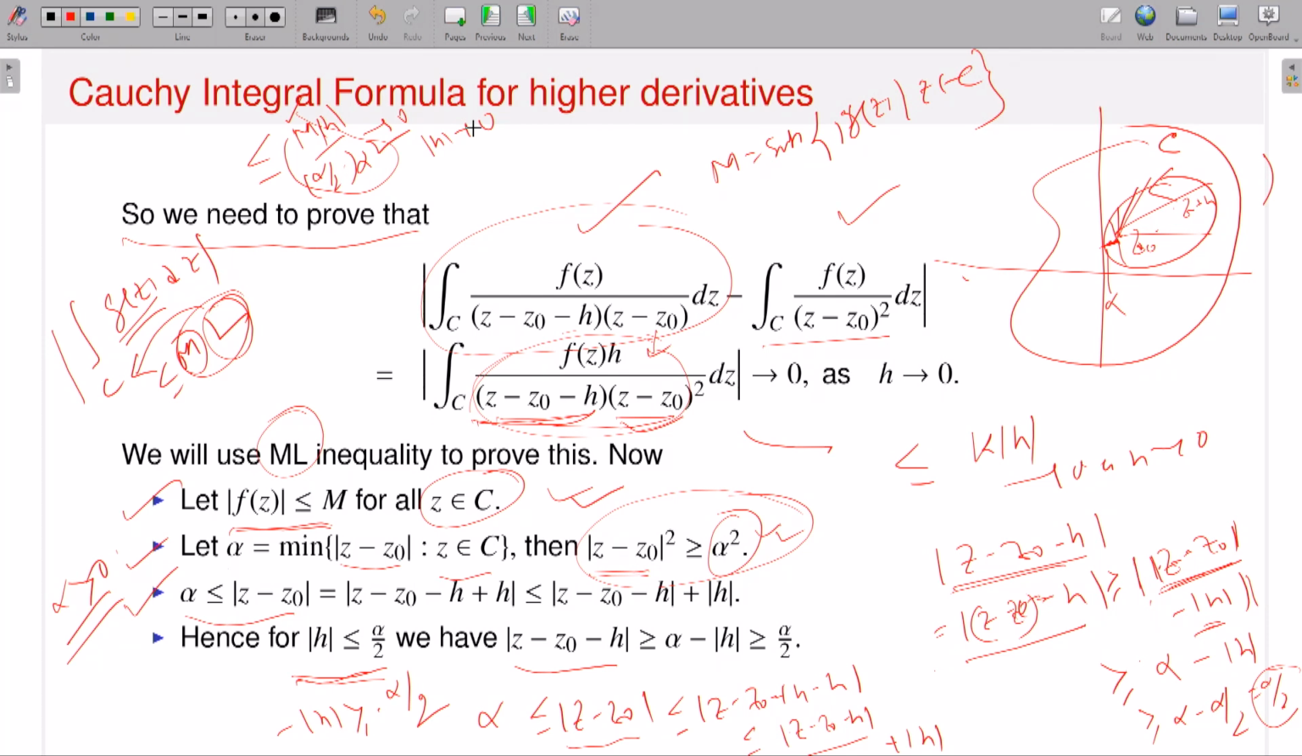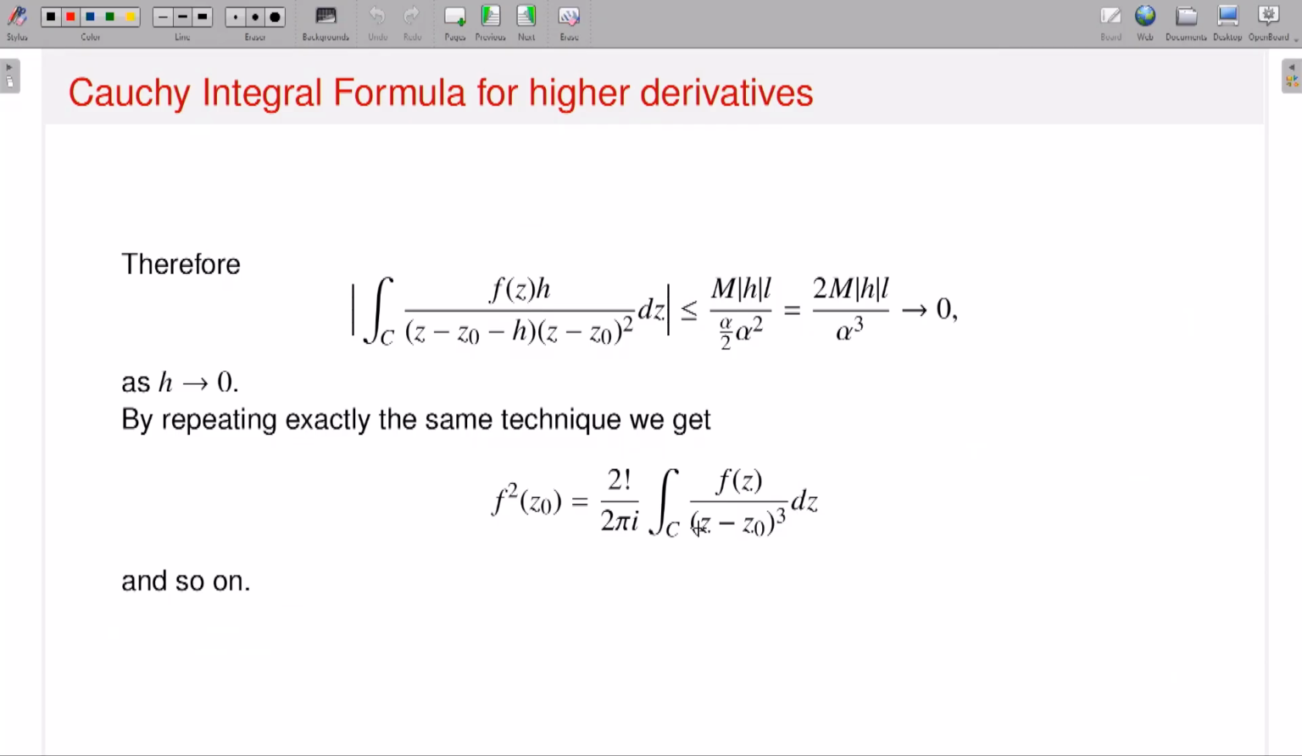So by the M L inequality you have these 4 observations. This is the boundedness of f, this is the distance between the point z on the contour and z0, this is the inequality because alpha is the minimum. If I assume that |h| is less than or equal to alpha by 2, then this is the upper bound for the corresponding factor of the denominator, and another factor's upper bound is this one. Using this fact and the M L inequality, I can estimate this contour integral: the numerator is dominated by M times |h|, the denominator by alpha by 2 times alpha square, and what will remain is the length of the curve.